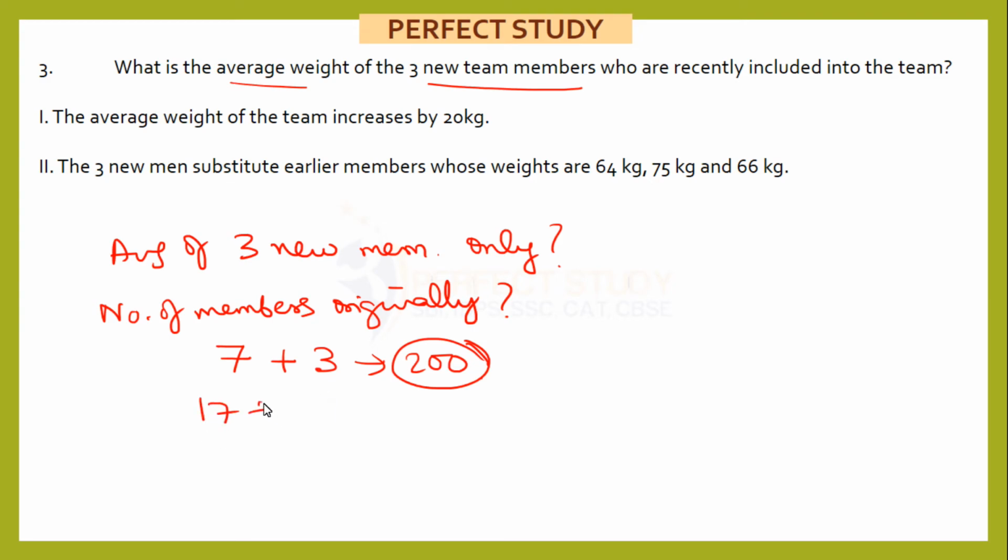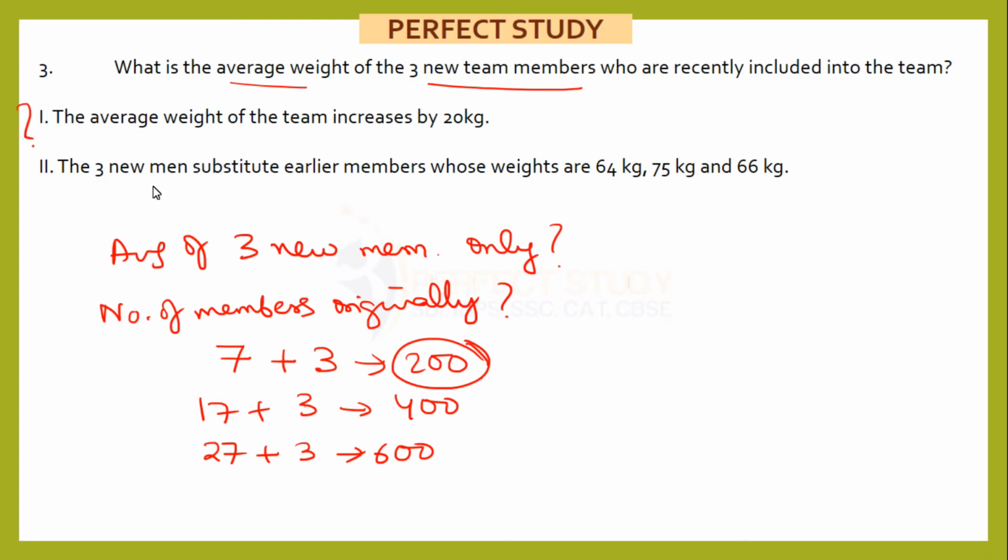Suppose I take 17 originally. 17 plus 3, each member is increasing by how much? 20 kg. So 20 into 20, 400. 400 divided by 3 will give you again a different number. If you take 27 members originally, 3 members are joining, now I have 30 members, everyone is increasing by 20 kg, 600 divided by 3. So every time we will get different values. That's why the first one cannot give me the answer.